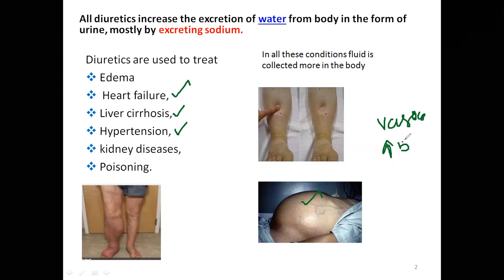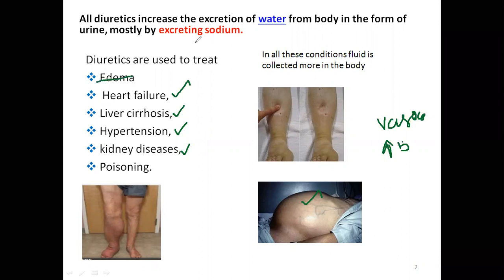So when water increases, blood volume increases. So in hypertension cases also, water increases in our body. Then in kidney diseases, kidneys are the organs which excrete urine and waste products from our body. In all these conditions, the main symptom is edema.